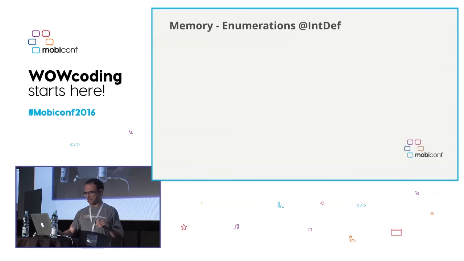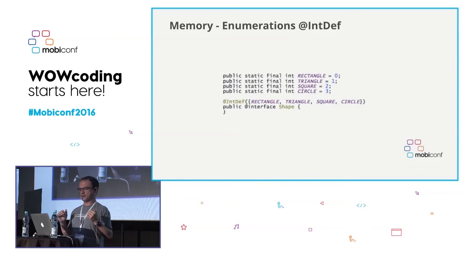But in Android, we have something that is really cool, and that is the IntDef annotation. Have you used it? How many people use the IntDef annotation? Okay. Well, this is very useful because it simplifies a lot the transition from enumeration into integer values.